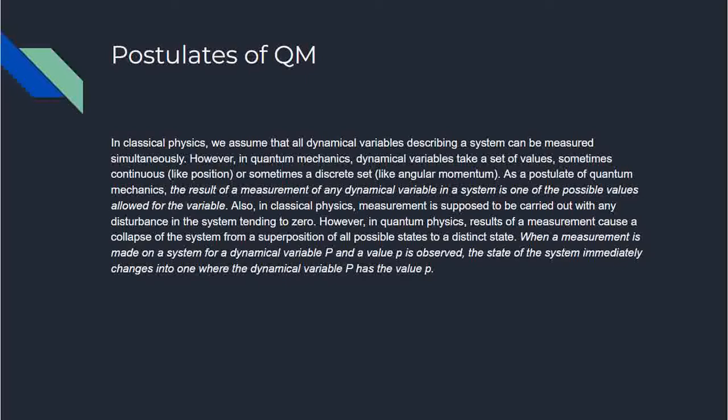As a postulate of quantum mechanics, the result of a measurement of any dynamical variable in a system is one of the possible values allowed for the variable. So there are some possible values, and when you are measuring it, the result of the measurement must be among those possible values, cannot be anything other than that. Also, in classical physics, measurement is supposed to be carried out with any disturbance in the system tending to zero, that is without any disturbance.